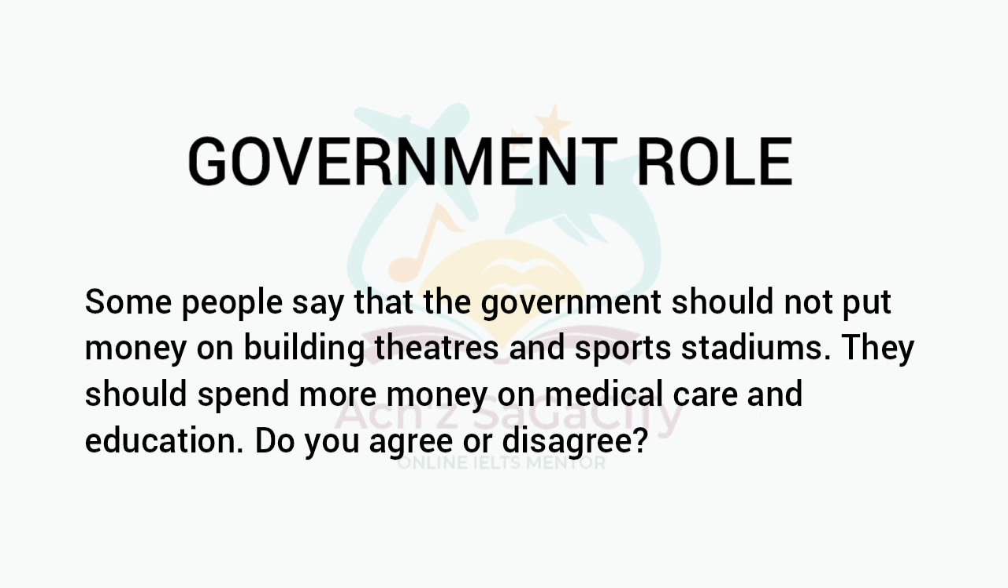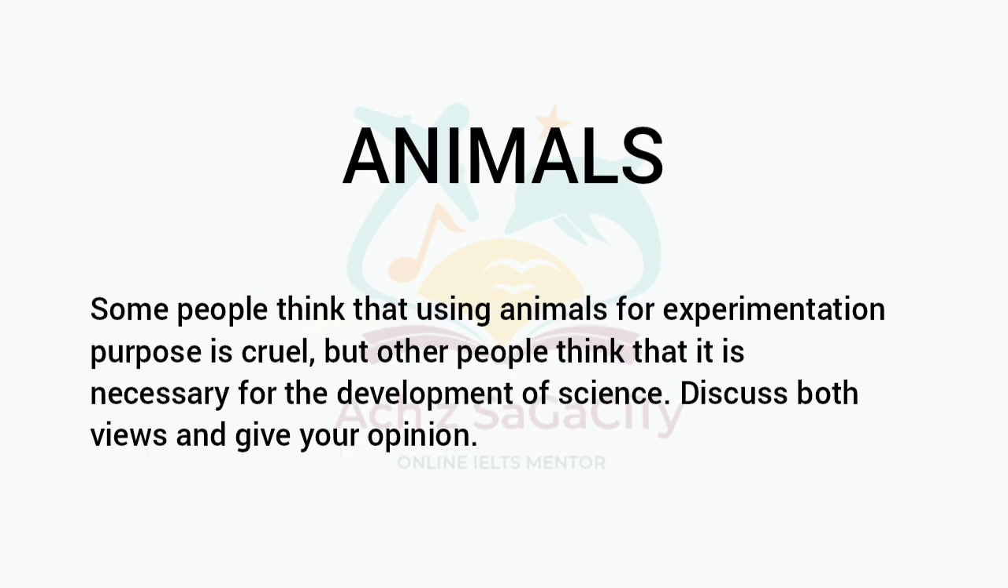Next one, government role. Some people say that the government should not put money on building theatres and sports stadiums. They should spend more money on medical care and education. Do you agree or disagree? The same question you can expect under to what extent. So according to the way of asking, you need to arrange your body paragraphs. Do you agree or disagree means that is one-sided.